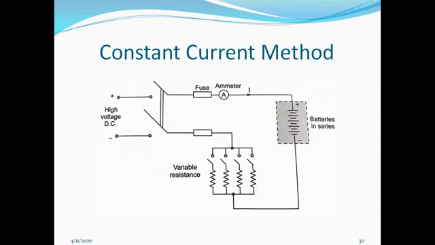Now the methods of battery charging. This is a constant current method. In the constant current method, if you see in the diagram, batteries are connected in series across a constant DC supply. Here variable resistance is given so that the current across the battery is maintained constant. So in this particular constant current method, the charging time required is more.